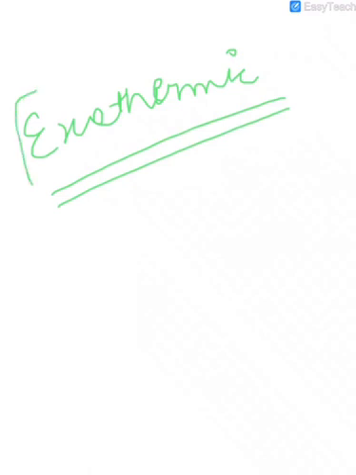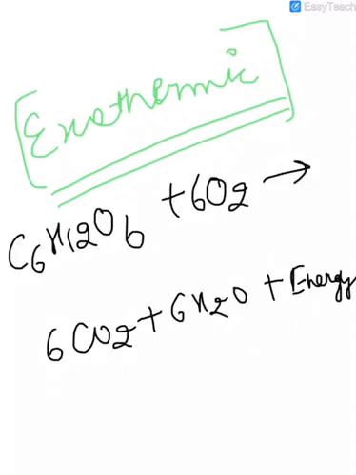Any reaction in which energy is released is known as an exothermic reaction. And if I'm talking about the reactions of respiration, here glucose reacts with oxygen and gives carbon dioxide, water and energy. So here energy is released, so that's why this reaction is known as an exothermic reaction.